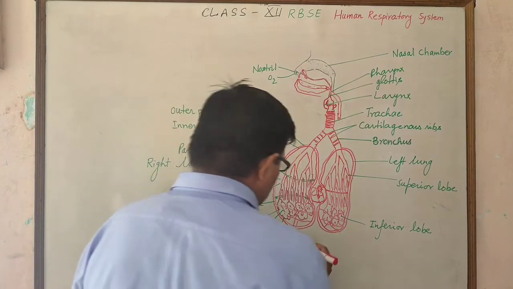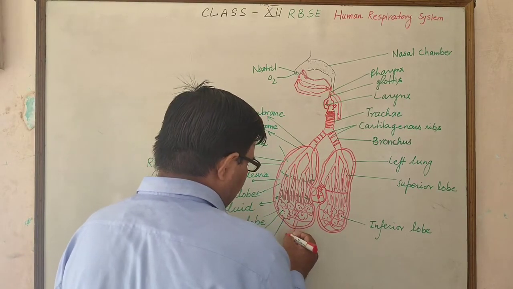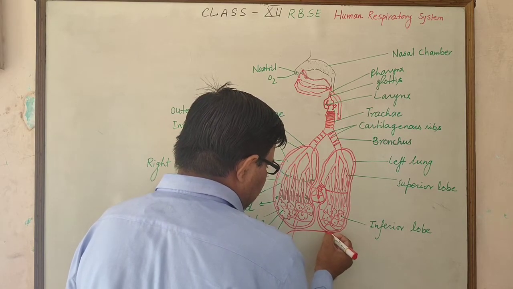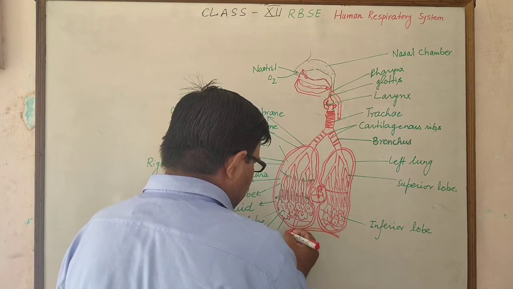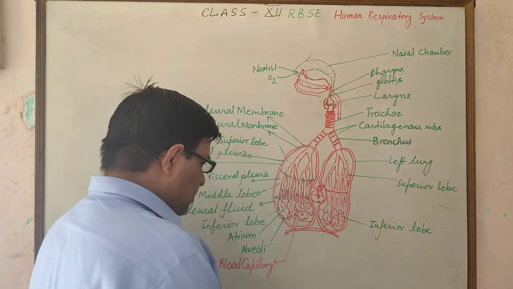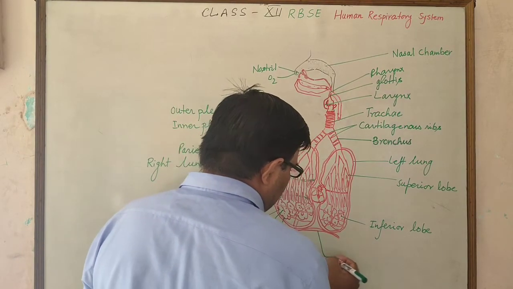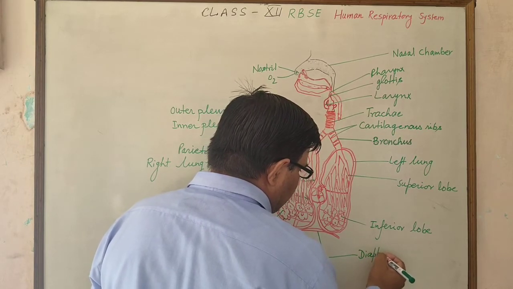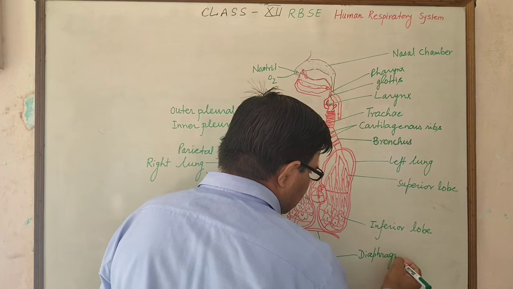And there is a cartilaginous dome-shaped structure called the diaphragm. This is the diaphragm, which is present below the lungs.